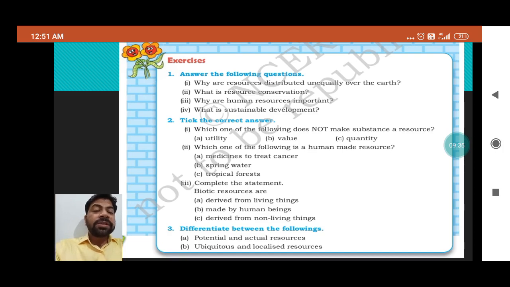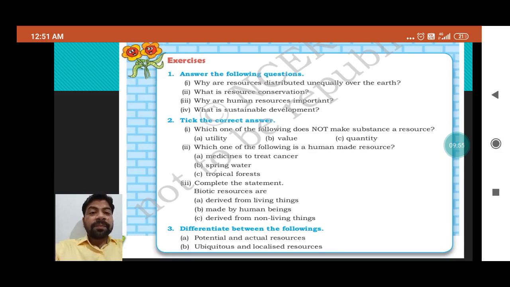Why are human resources important? We already discussed that human resources are important, because without us none of the sources can be transformed into a resource, or called a resource.